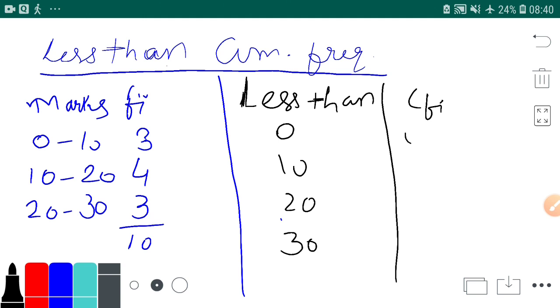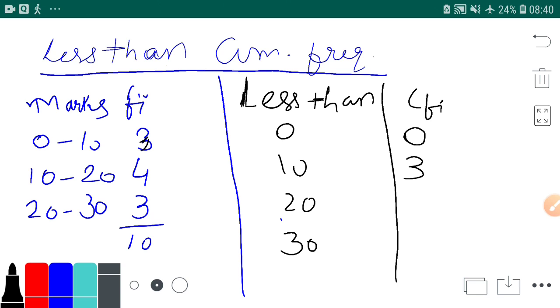Is anyone having less than 0 marks? No, because marks have started from 0. Now is anyone having less than 10 marks? Yes sir, 3 students are having less than 10 marks. You can see here 3 students are between 0 to 10, that means they are having less than 10 marks. Between 0 to 10 means someone is having 5, someone 7, someone 6, and like that. Then less than 20 marks.